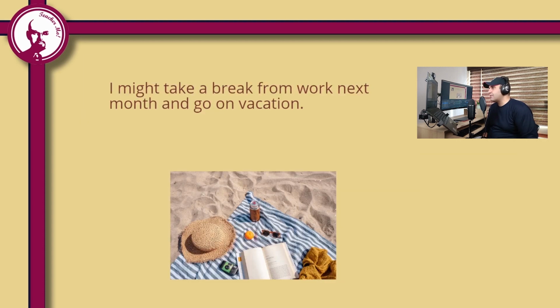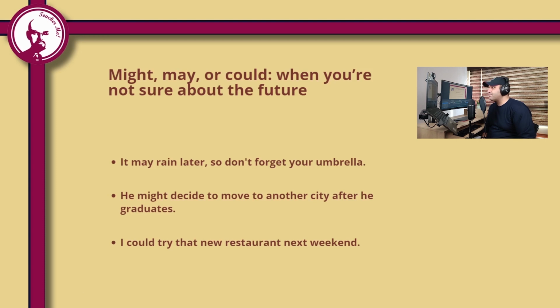So, we use might, may, or could when we are not sure about the future. We are talking about probabilities or possibilities. Look at the other examples that we have here. It may rain later. So don't forget your umbrella. This is just a probability. It may rain later. He might decide to move to another city after he graduates. Again, we are not sure about this decision.